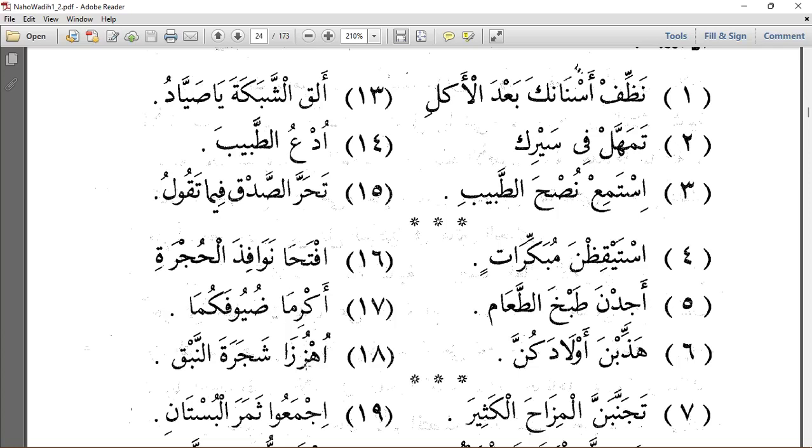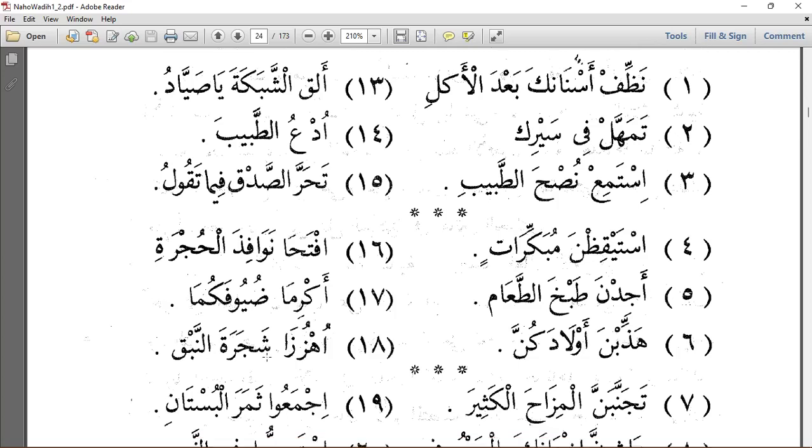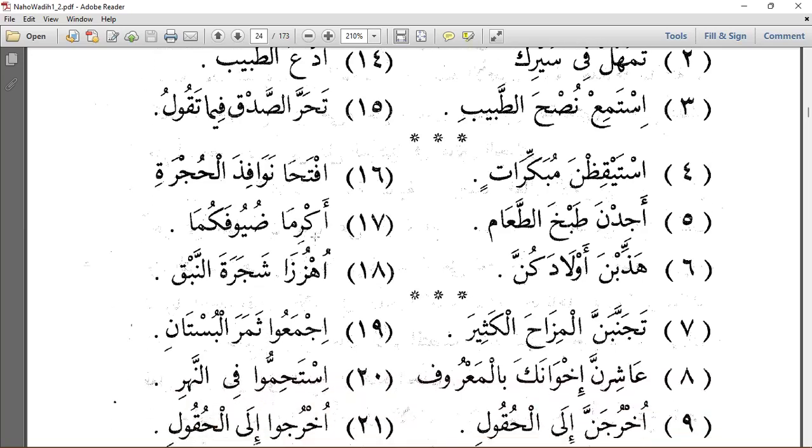Then we have uhzuza shajaratan nabq. Uhzuza shajaratan nabq. So this is from hazza yahuzzu. So if we want to form the amru, we are going to make some changes to it. Then we have uhzuza for what? For dual. Then you say fi'lu amrin mabniyu ala hasfin noon. Then it means uhzuza shajaratan nabqi, shake the tree of nabqi.